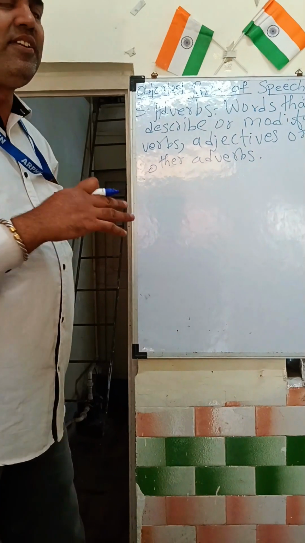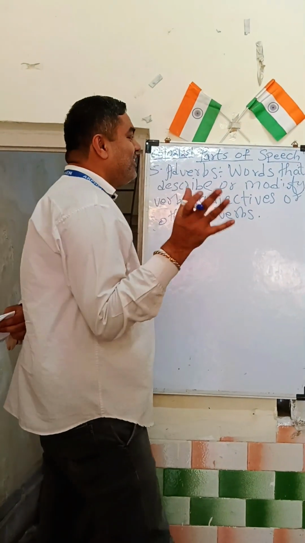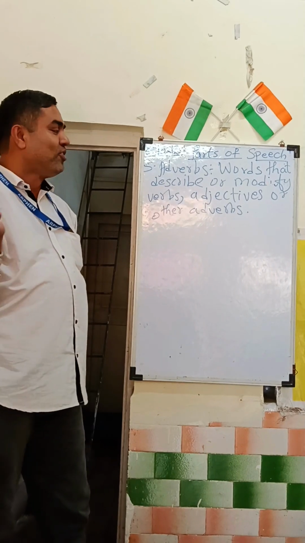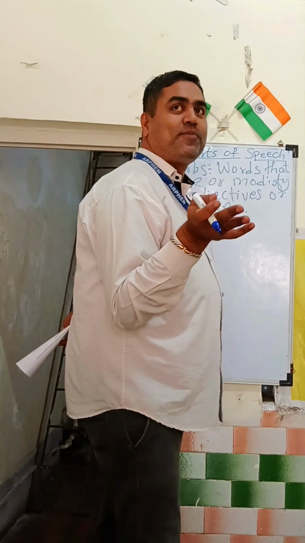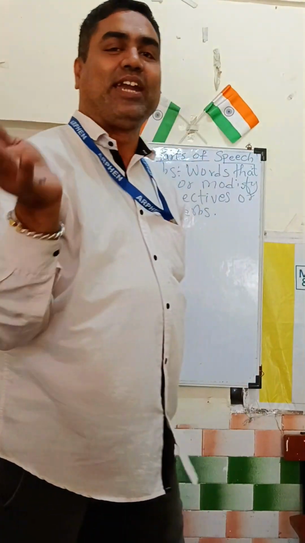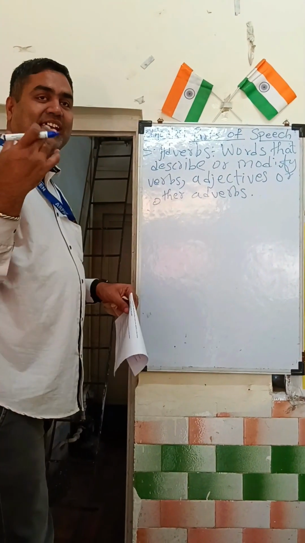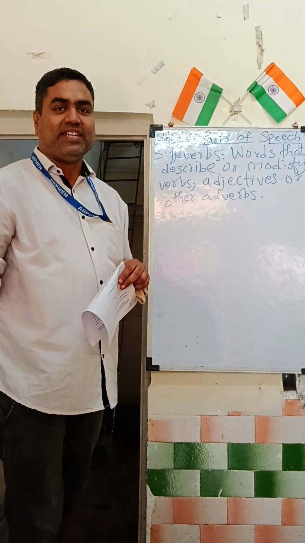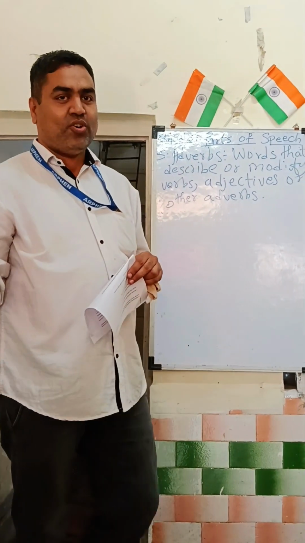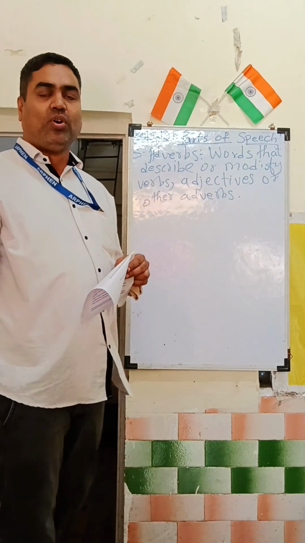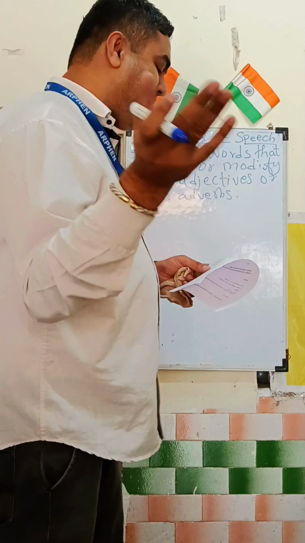So these are basically words which are used to describe or modify verbs, adjectives, or other adverbs, and they are known as, of course, adverbs. Please do remember. For example, Rahul runs very quickly. What is he doing, how is he running? He's running very quickly. Now he jumps from a very high floor. Wow, from where is he jumping? He's jumping from a very high floor, right? So that all would be known as adverbs.